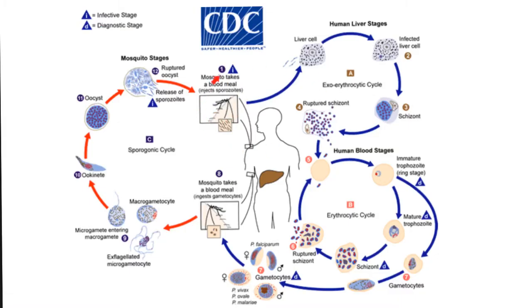Cool. Now let's talk about the life cycle of the freaking malaria. It all starts by the freaking female Anopheles mosquito biting your skin and injecting sporozoites into your skin. Sporozoites go from your skin to the liver, and then they have infected your liver. They will release a sac called schizont, and then it's going to rupture, releasing ugly merozoites into the bloodstream.